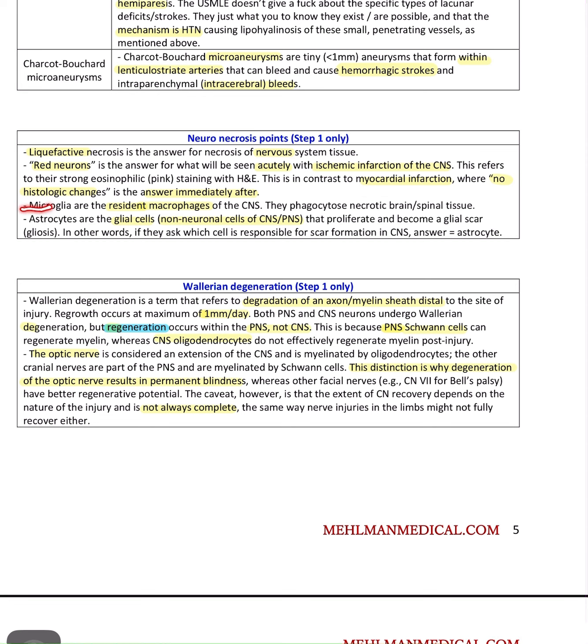Regarding microglia, they are the resident macrophages of the CNS. They phagocytose necrotic brain or spinal tissue. Astrocytes are the glial cells that proliferate and become a glial scar, gliosis. In other words, if they ask which cell is responsible for scar formation in the CNS, it is the astrocyte.